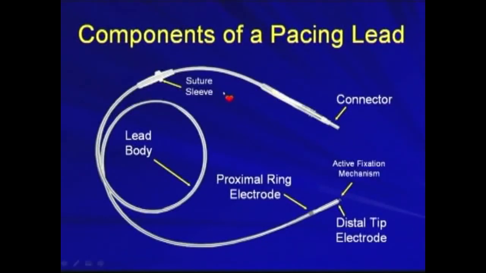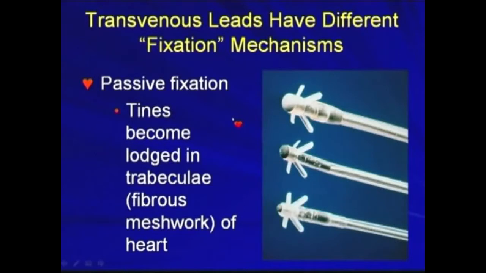So these are the components of a pacing lead. There's a distal tip electrode, there's a proximal ring electrode, and in this example, there's an active fixation mechanism. It's a bipolar lead with two electrodes, and this is the lead body. This is the suture sleeve that allows us to secure the leads to the body tissue, and this is connected to the pulse generator. For the leads, there are passive fixation leads and active fixation leads.